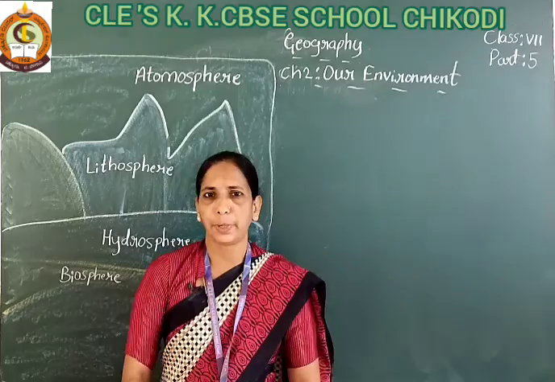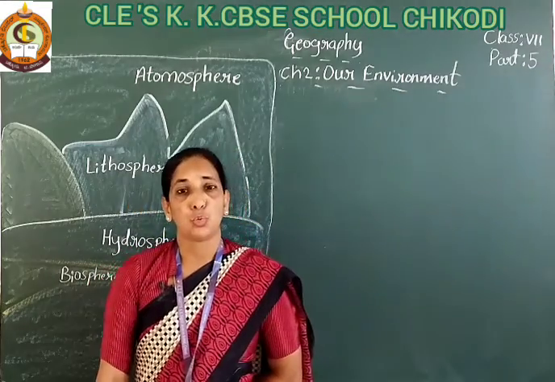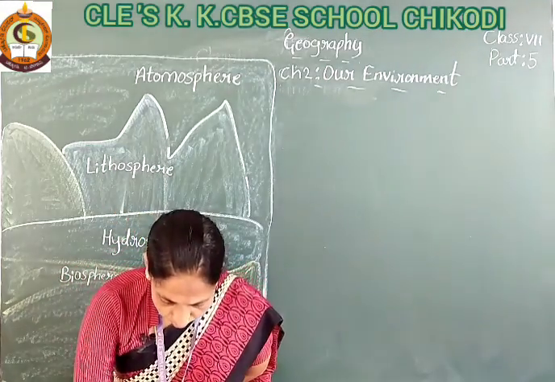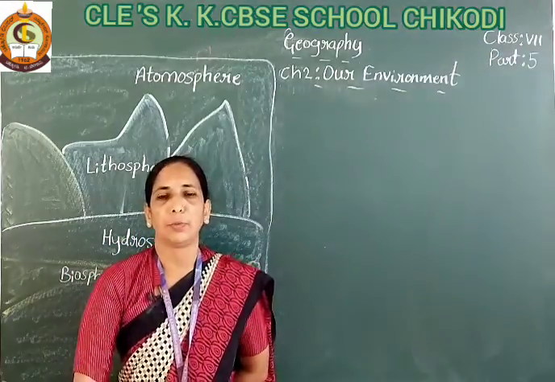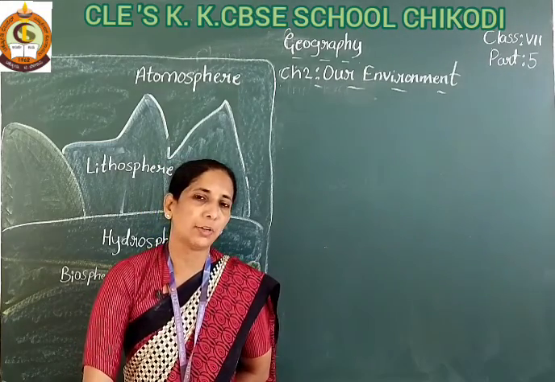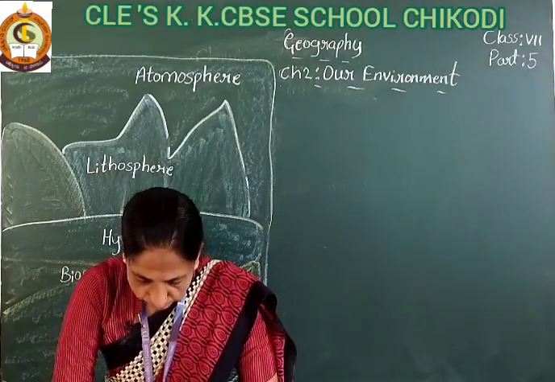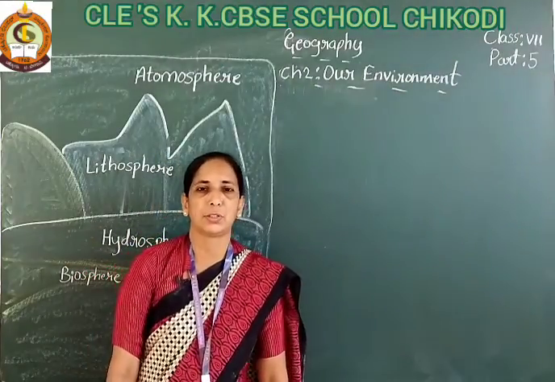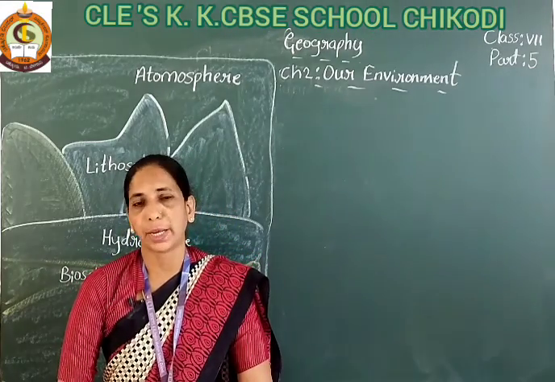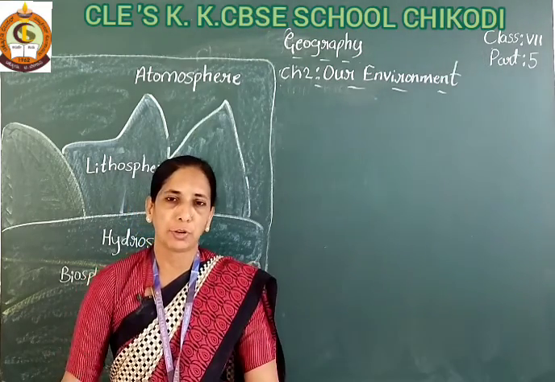You have also learnt that the environment is divided into two categories: one is the natural environment, the other is the human environment. What is the natural environment? We get it from nature, naturally. For example, living things: plants, animals, microorganisms, human beings. These all come in the natural environment.